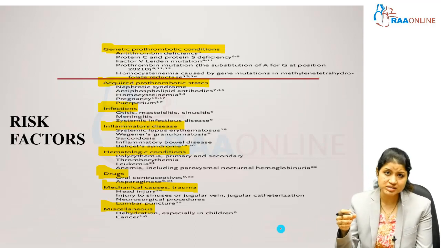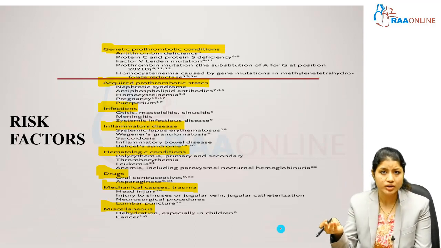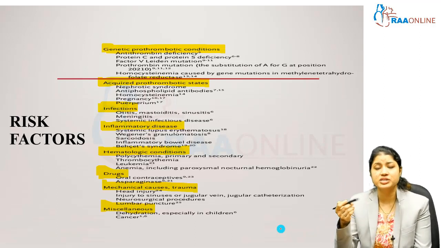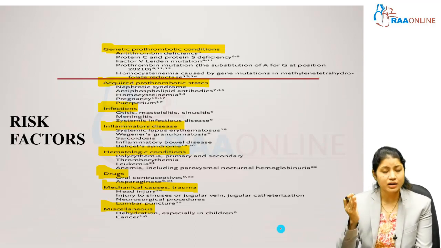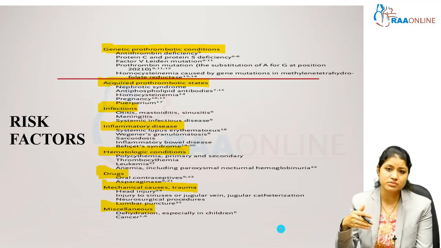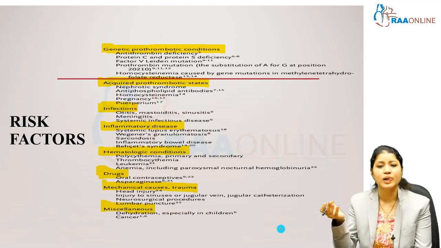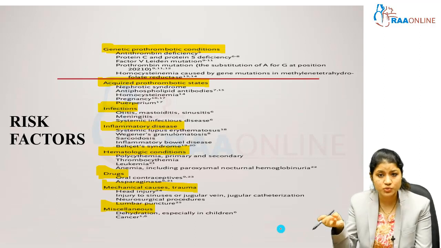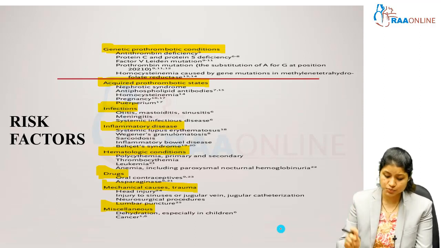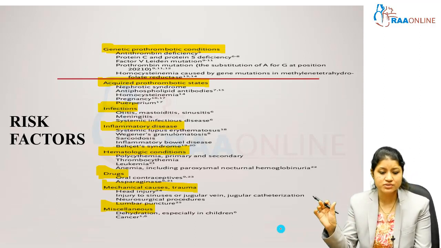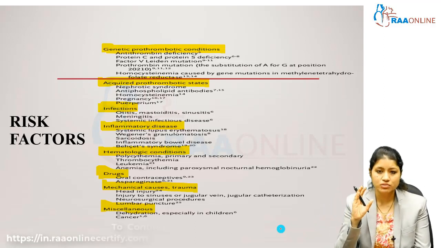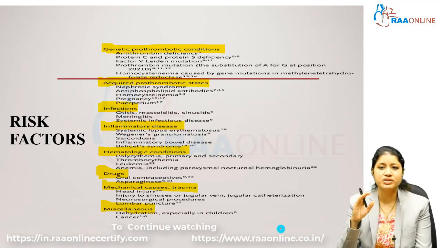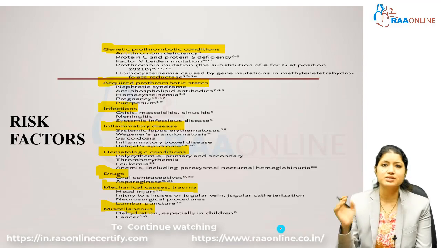In addition to that, infections like simple meningoencephalitis or otitis, mastoiditis, sinus infections or any systemic infectious disease can also result in formation of cerebral venous sinus thrombosis. Other autoimmune disorders like SLE, sarcoidosis, Behçet syndrome, Wegener's granulomatosis, or usage of substance abuse, drugs, lithium, neurosurgical procedures, and trauma, all these things predispose you to the formation of cerebral venous sinus thrombosis. The whole picture is that you have to remember Virchow's triad. Whenever the circle of Virchow's triad comes into the picture, definitely a thrombosis will be formed.